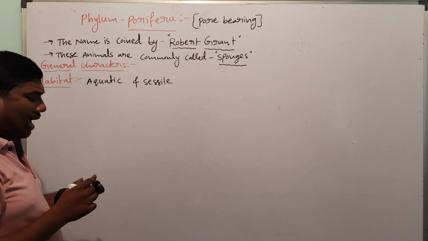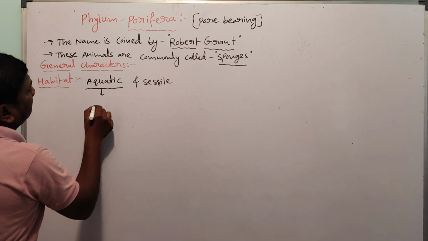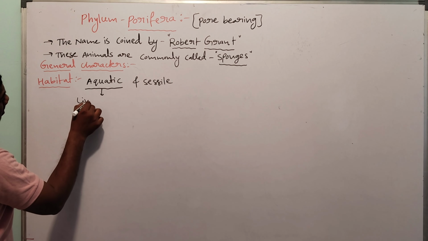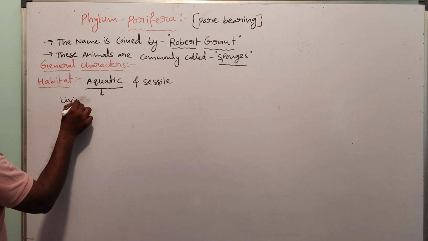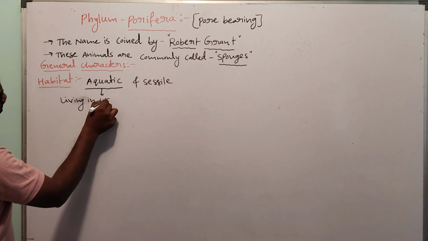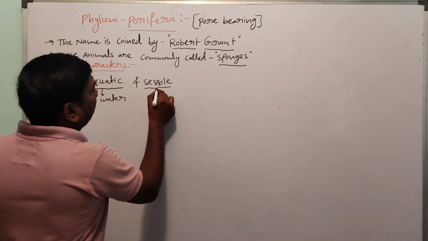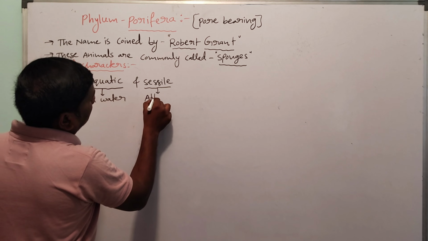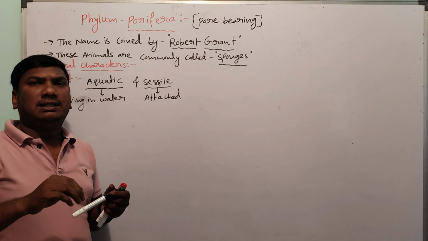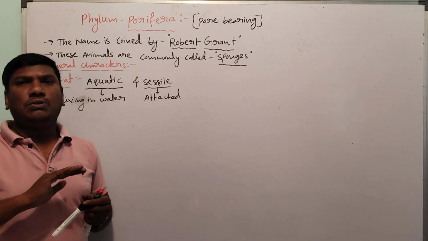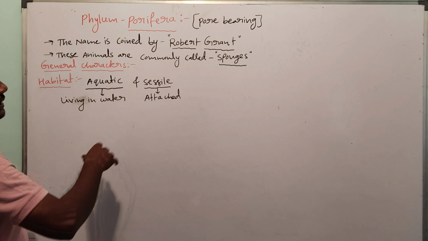Aquatic means living in water. Sessile means living attached. These organisms live only attached, there is no free movement. So the habitat is aquatic and sessile.